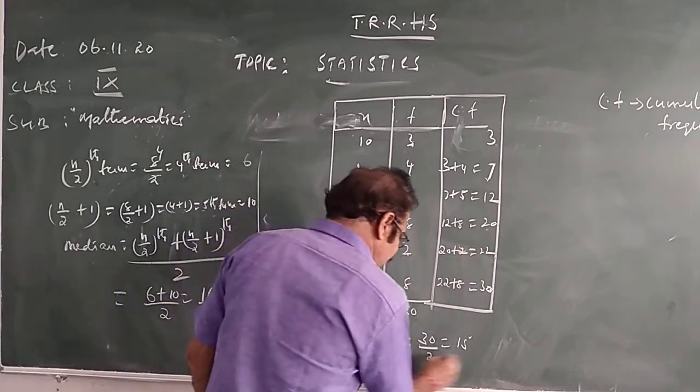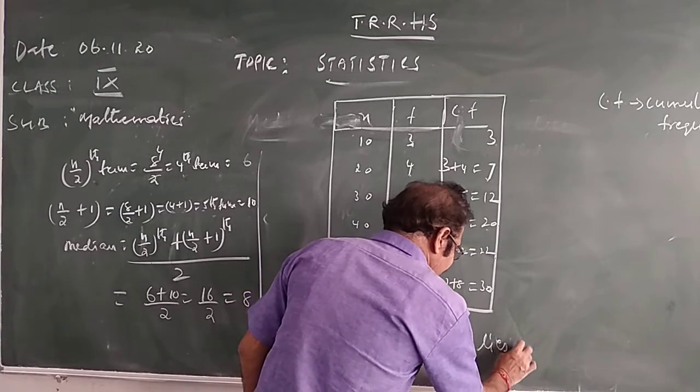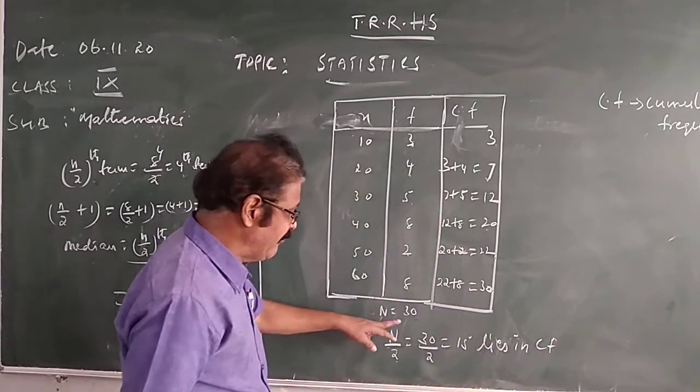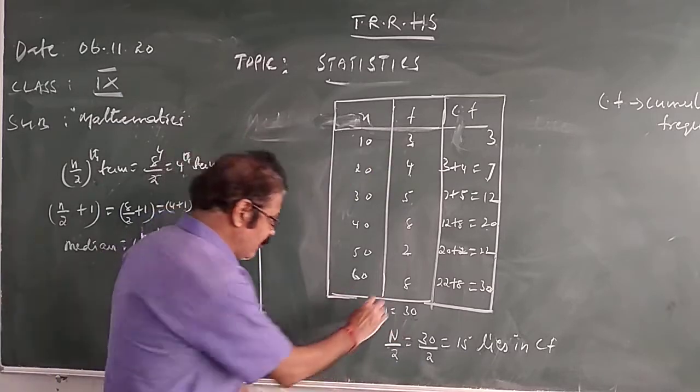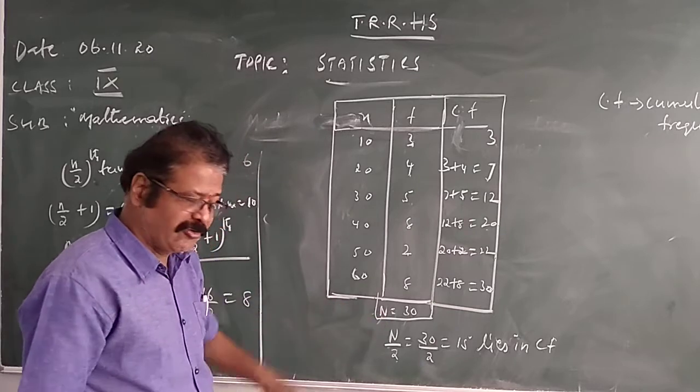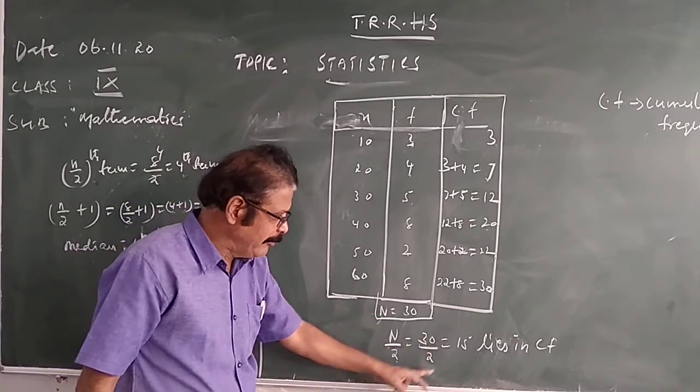Where does this n by 2 lie? N is the total frequency, 30, which you got by adding all the frequencies. n by 2 is 30 by 2, which is 15.